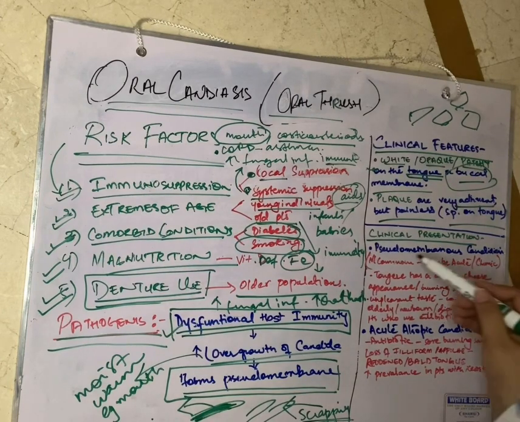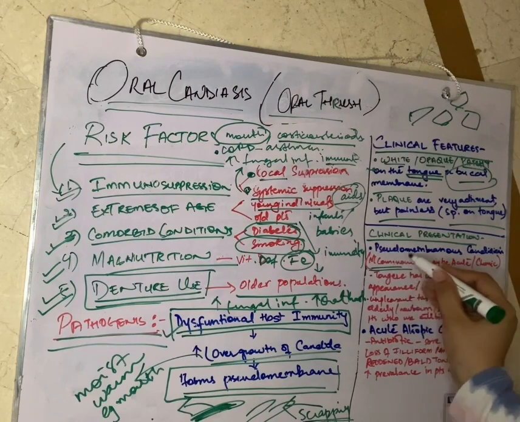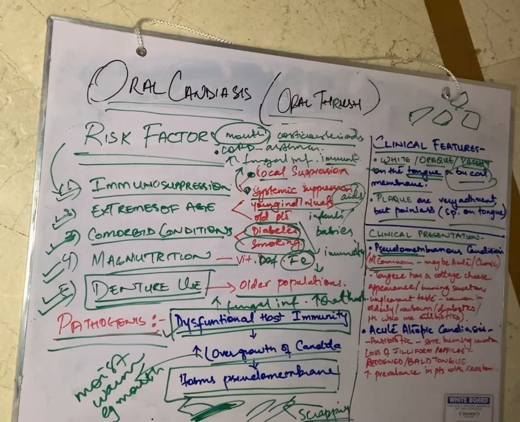First and foremost is pseudomembranous candidiasis. This is the most common one, and it could be acute and it could be chronic. The tongue has a cottage cheese appearance. So, how does that cottage cheese appear? It's often patchy, and it is very cheese like consistency, right?